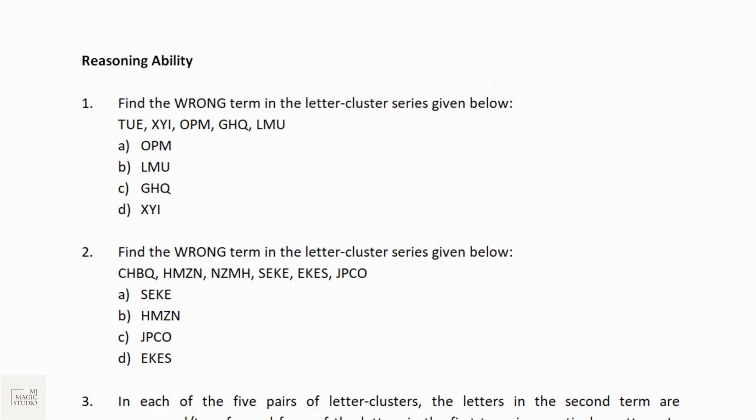Moving on to section 3 in foundation level, that is reasoning ability. Again, 20 questions need to be answered in 25 minutes. Each question will have a timer. And please try to maintain the buckets. Question number 1 is from finding the wrong term in the letter cluster. Question number 2 is also finding the wrong term in the letter cluster. Question number 1 and 2 would be the same type on any screen. Give it a try. We'll move on.